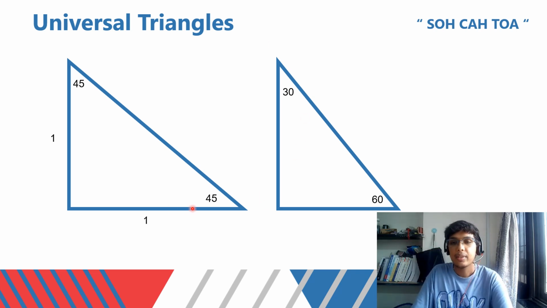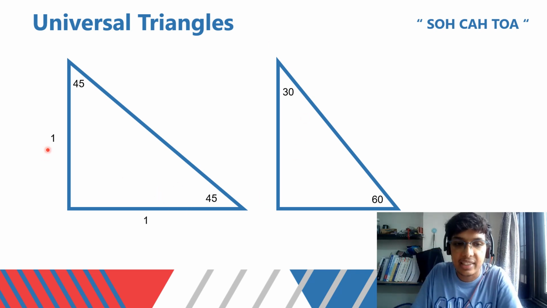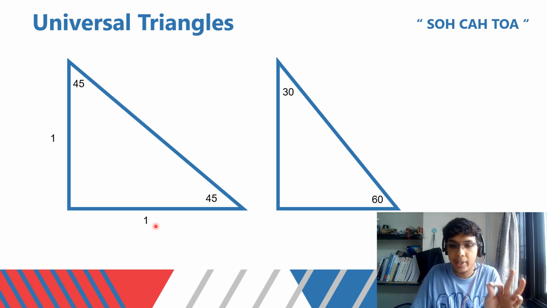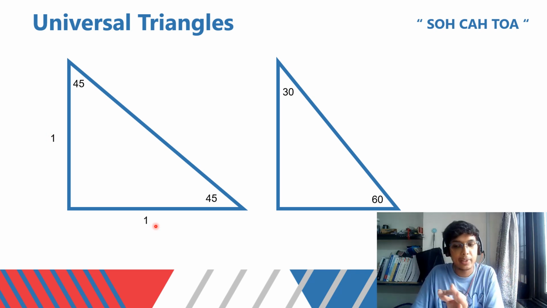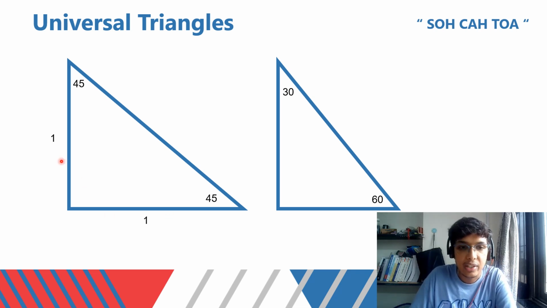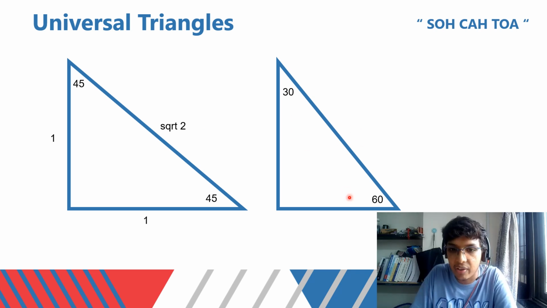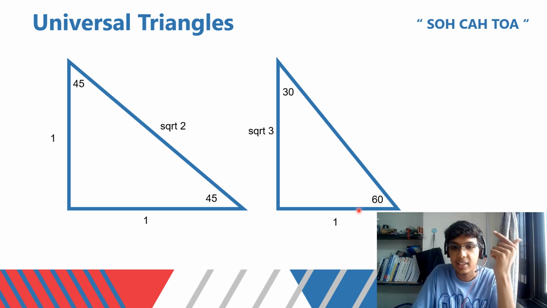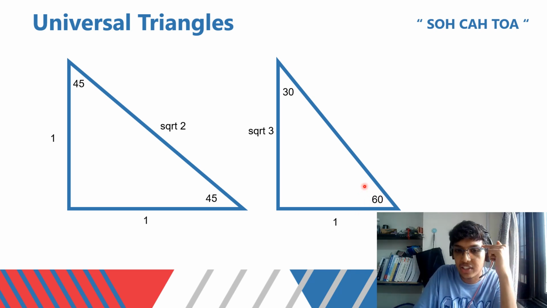So for this, these sides are in the ratio of 1 is to 1. No matter what the length is, the ratio would always be the same. As we all know, isosceles triangles have two equal sides. And due to Pythagoras theorem, the hypotenuse would be square root 2. And in the 30, 60, 90 triangle, the ratio would be the side opposite to the 60 degree. As 60 is the larger angle, it's a trick to remember. So this side is square root of 3 and opposite of 30 is 1.